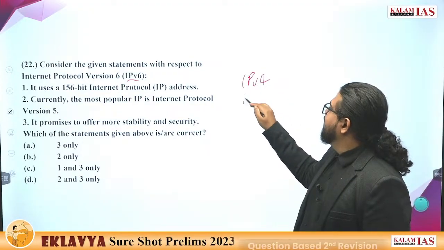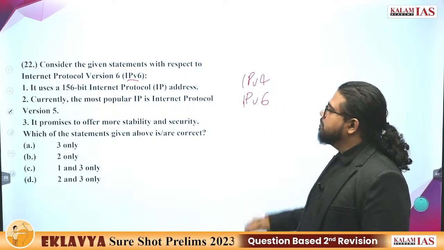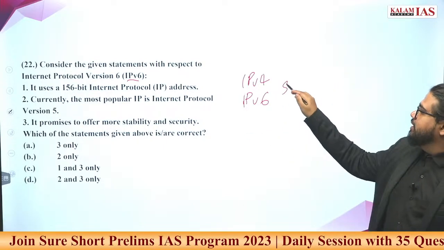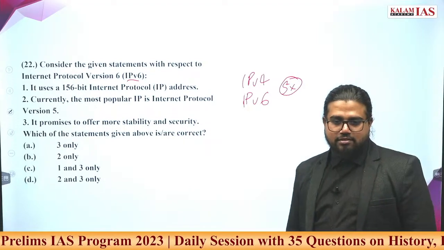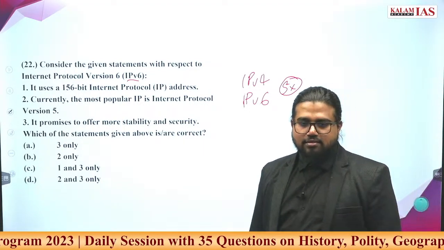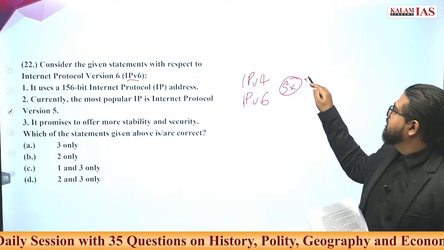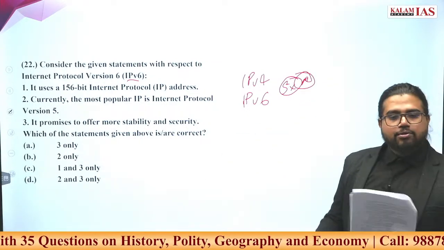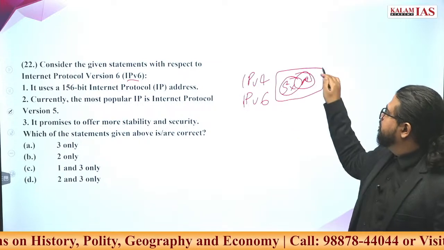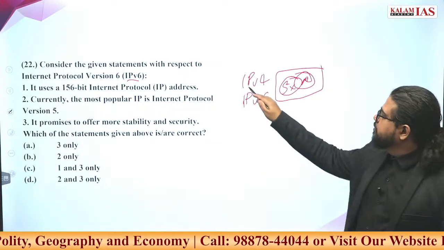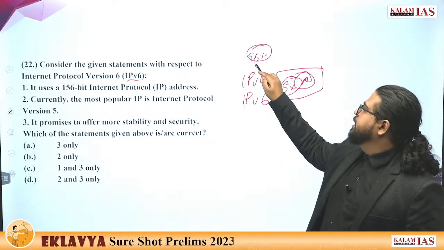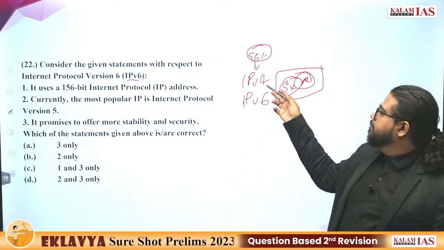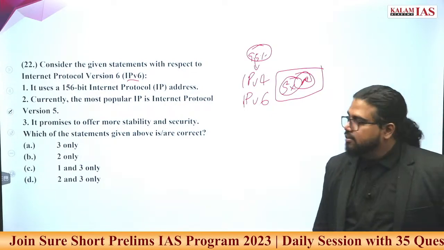IPv4 will be there and IPv6 will be there. Mostly you will not find IPv5. Where has 5 gone? 5 is not being used. It was a test version. It was due to issues. This was not properly implemented. About 95% of computer applications or internet protocols today work on either IPv4 or IPv6.